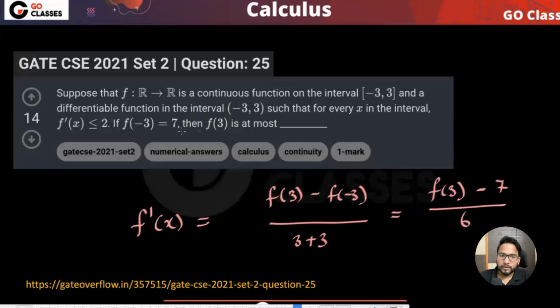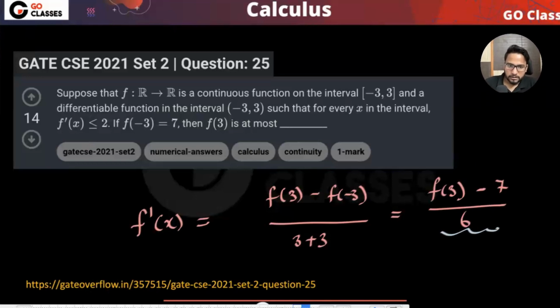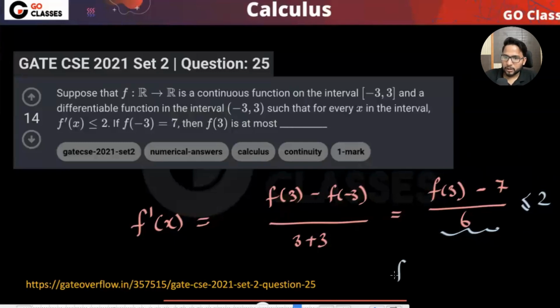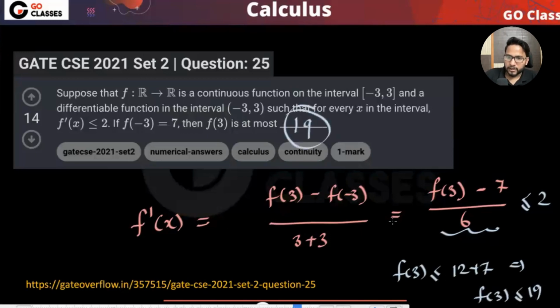They're asking what could be the at most value of f of 3. Can you find out the maximum value of f of 3? So f dash x in this interval is always less than or equal to 2. This is given, right? So maybe I can just write here, just a second. So this is less than or equal to 2. It is given to me that f dash x in this particular interval is always less than or equal to 2. So f3 is less than or equal to 12 plus 7, which is f3 is less than or equal to 19. Which means the maximum value it can take is 19, at most 19. A good question, right?